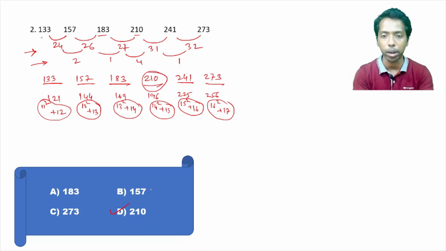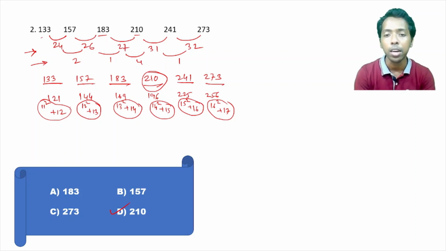This should be 211. So it's not that important to find out what the correct number should be in that particular set, but to understand that this is the wrong number. If you think that it would take more time to work out the correct number, leave it out and just understand the pattern, that this can be the wrong number. Just mark it out and move forward. That's my advice here. Now moving to the next one.